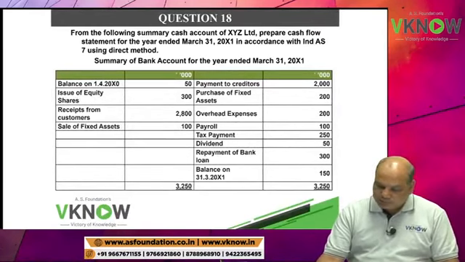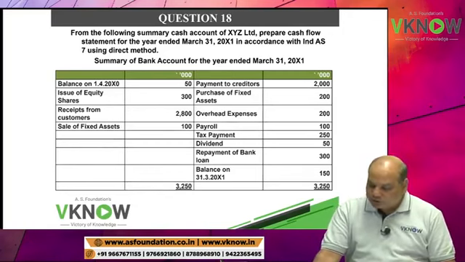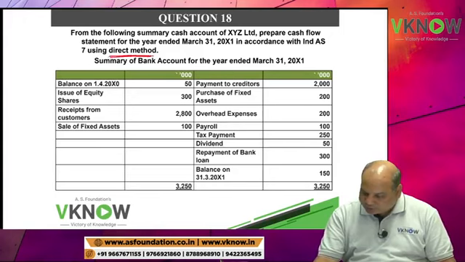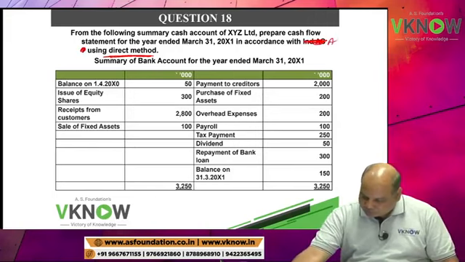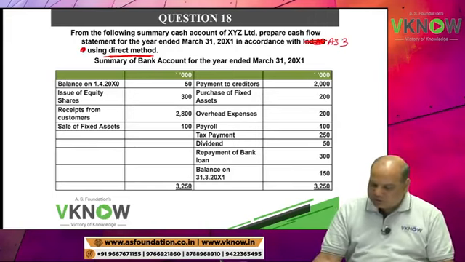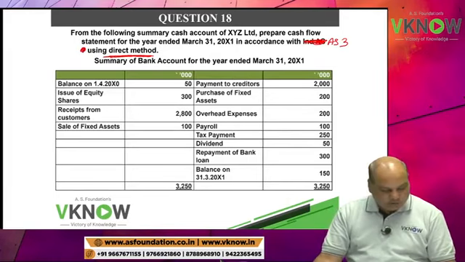Question number 18. From the following summary cash account of XYZ Limited, prepare cash flow statement under direct method, in accordance with AS3.